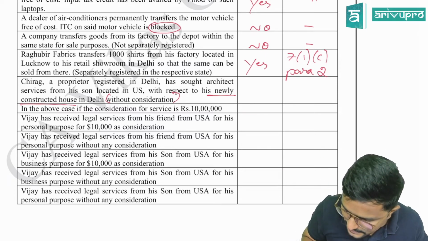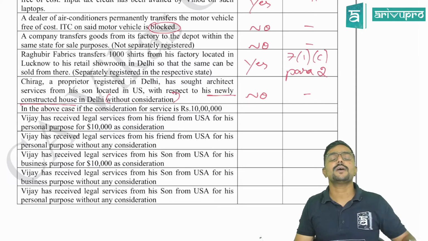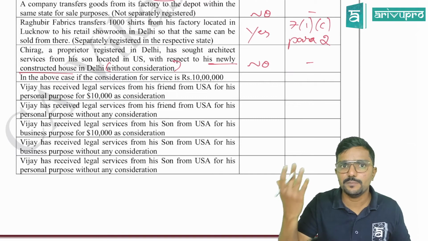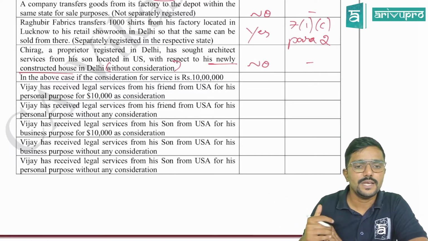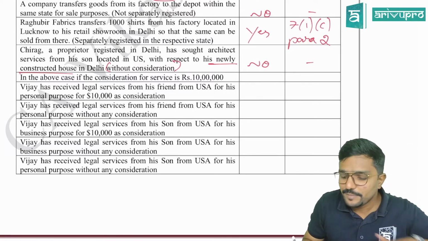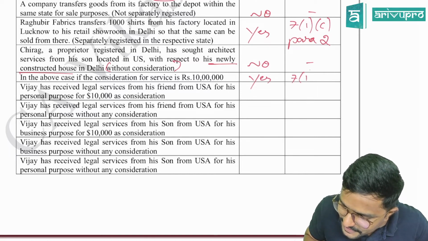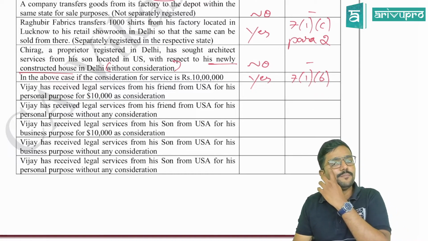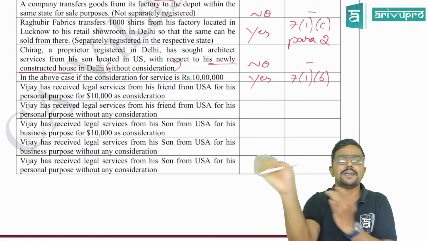So in this case, as is taking personal service, there is no supply as per para 4. Even 7.1b is not applicable because there is no consideration at all. In the above case, if the consideration for the service is 10 lakh, then it will be a supply. As per which section? 7.1b, guys. Very interesting, because for 7.1b, the purpose doesn't matter. Whether you are taking personal service or business service doesn't matter.